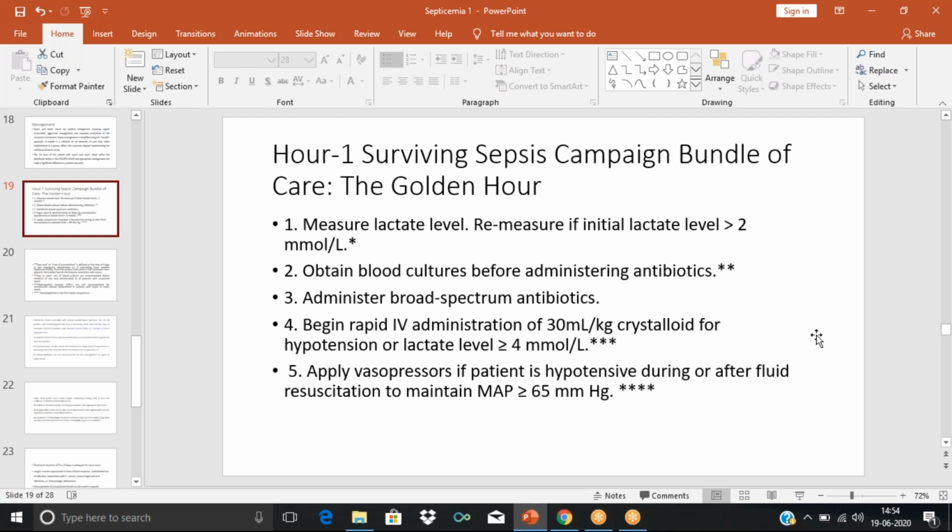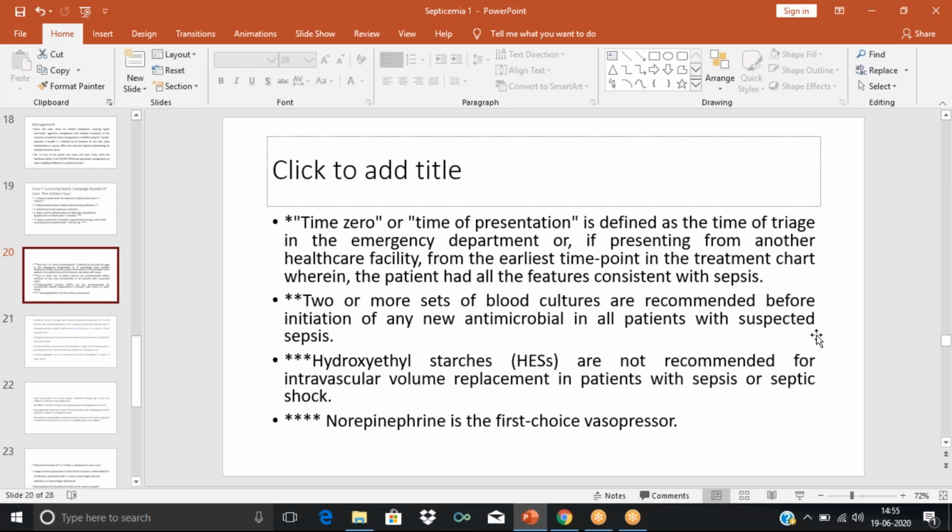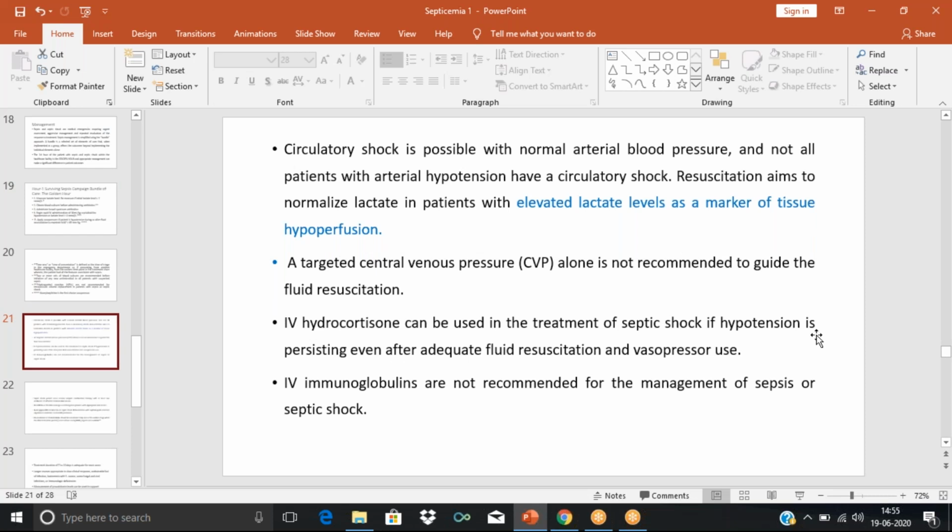Crystalloids such as sodium chloride or ringer lactate are given so that we can increase the blood pressure. And in the next step, if still the patient's blood pressure has not increased, then we can go for vasopressors such as norepinephrine. And by applying both, if still the blood pressure is not elevated, we can go for IV hydrocortisone.